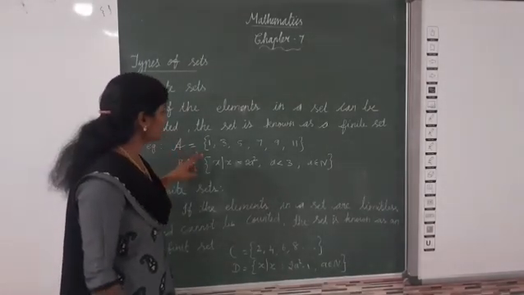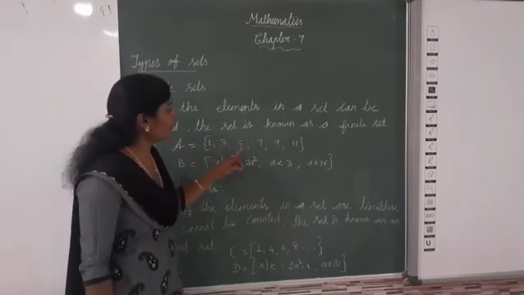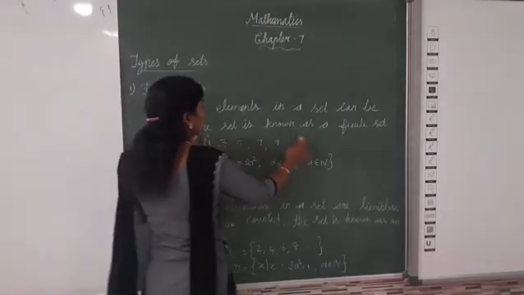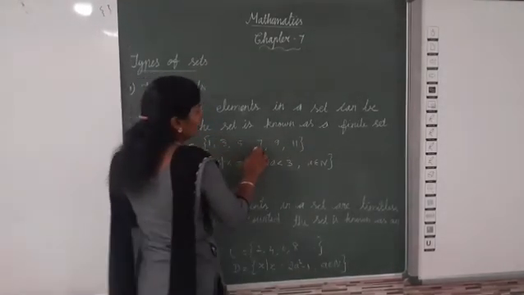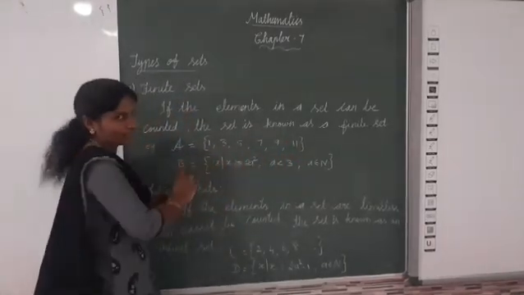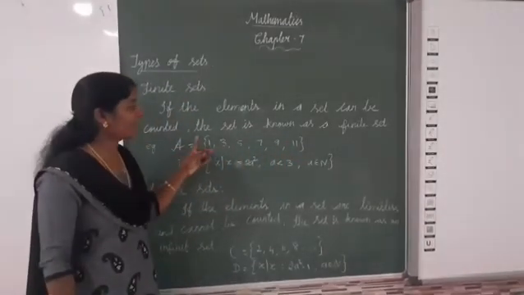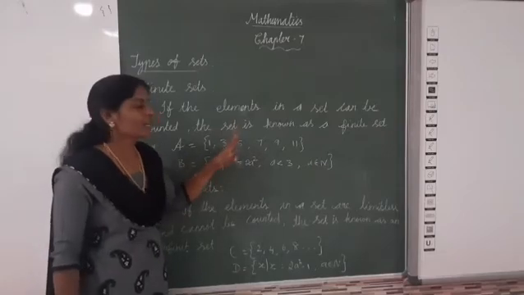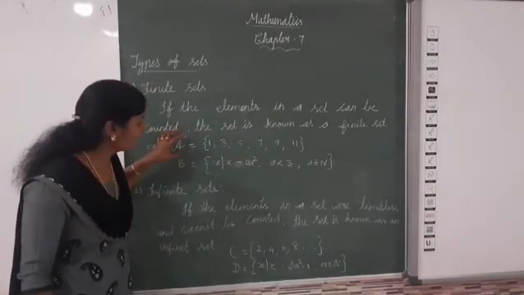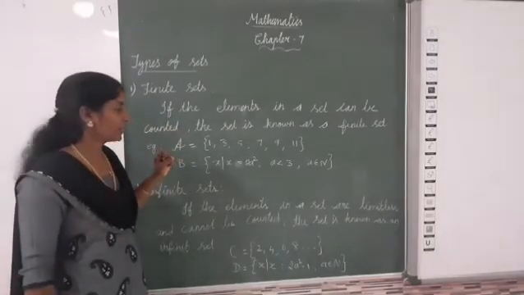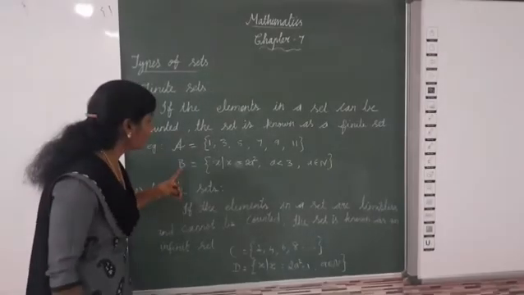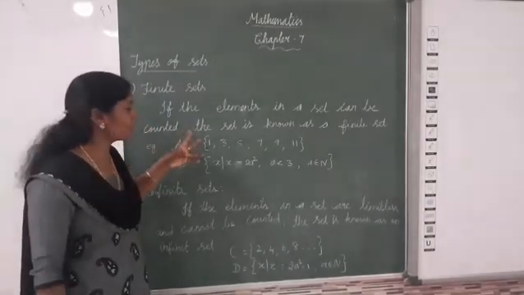A is equal to the set of 1, 3, 5, 7, 9, 11. How many elements? 1, 2, 3, 4, 5, 6. There is a countable number of elements in set A. We can count them: 6 elements are there. So we can say set A is a finite set. This is the listing method, or roster form.